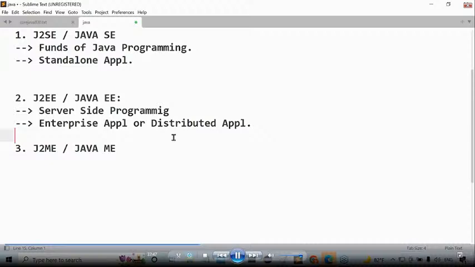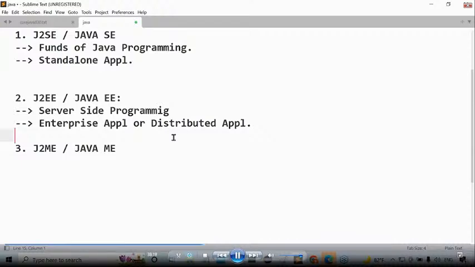Tell me guys, in this overall process, is client server architecture involved or not? Is the application logic distributed over two machines or not? The login page is also a part of your application, and the registration page is a part of your application. Where is this login page running? It is available at our browser, at our client machine, or not. Understand my point here? So client server architecture is involved, and our application logic is distributed over multiple machines.